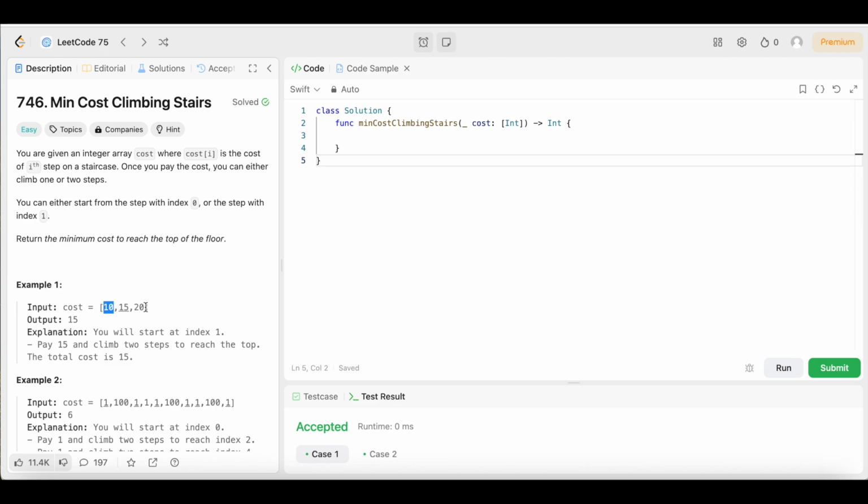So we want the minimum cost, which is why we started on index 1, because if we start on index 1, we just have to pay this 15, take 2 steps, and that's all we have to pay, and we're at the top of the staircase.